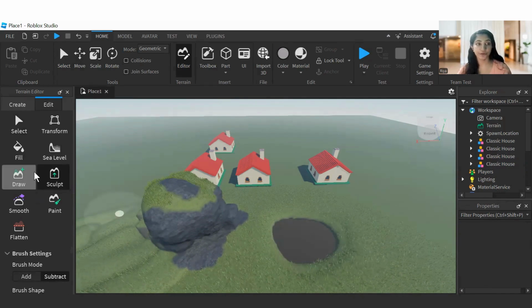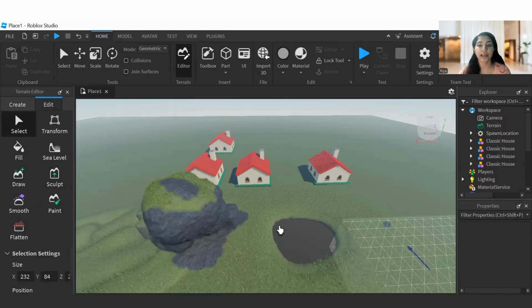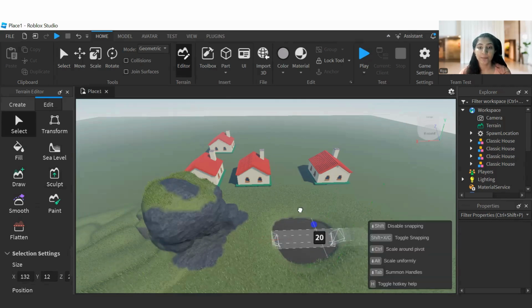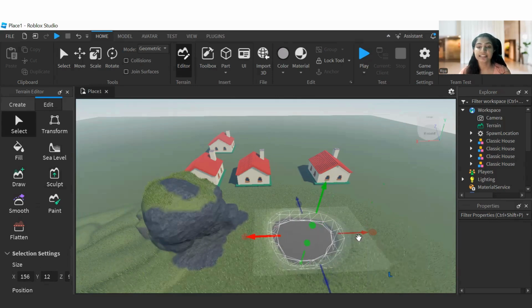Now I want to select that, because I want to fill water in that. So I'm clicking on the select tool. Actually, I want to select by dragging, by adjusting this select tool. I can adjust like this. I want to make sure that the area is completely selected to fill water. So to fill water, did you see a fill button over here? I need to click on fill.